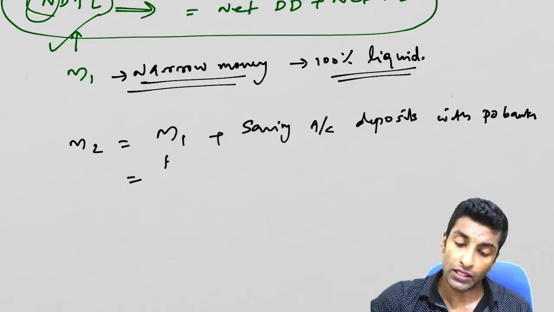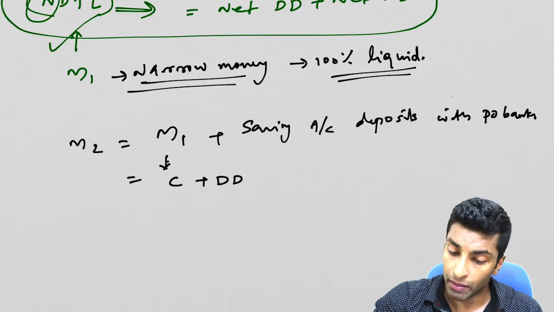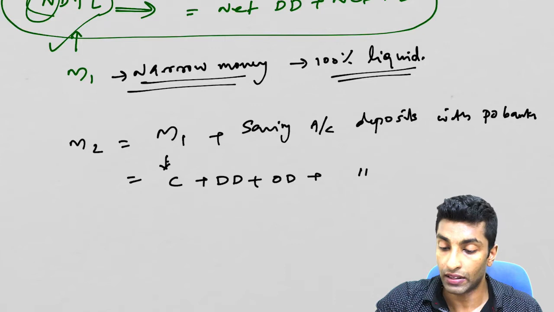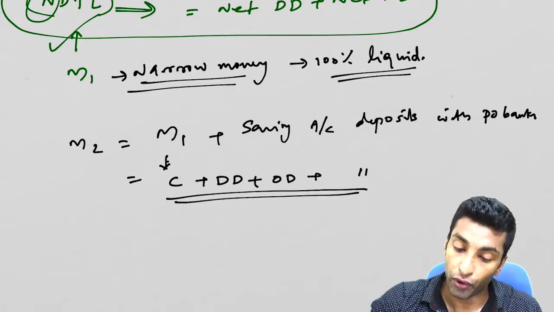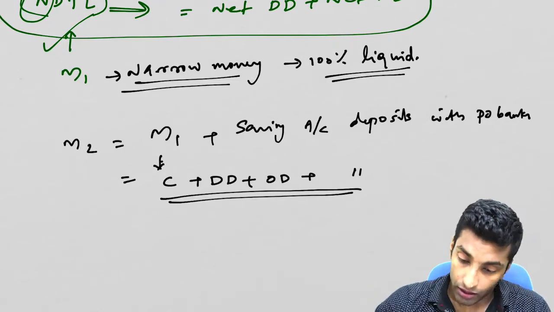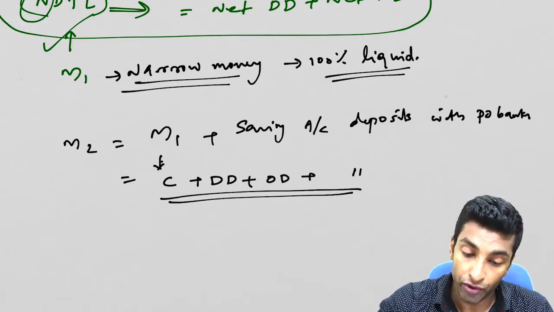So effectively now, if you expand M2, what is this? This is currency plus demand deposit, net demand deposit, plus other deposits, plus savings account deposits with the post office. So these are the four elements which are coming in M2. Okay, so I hope you understood M1 and M2.